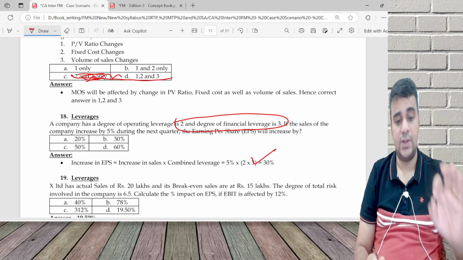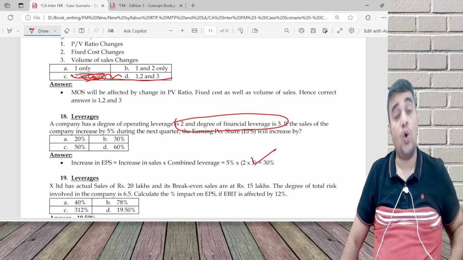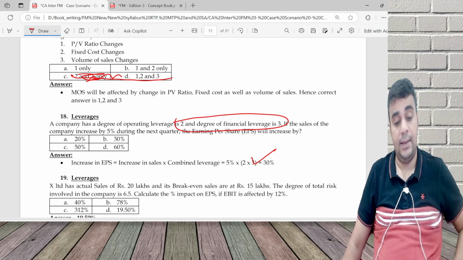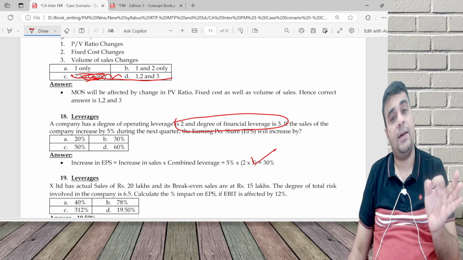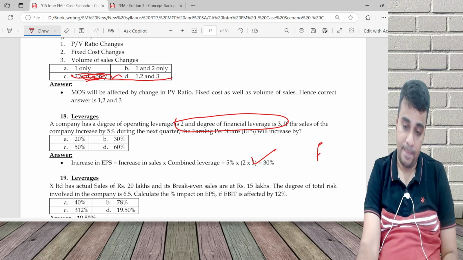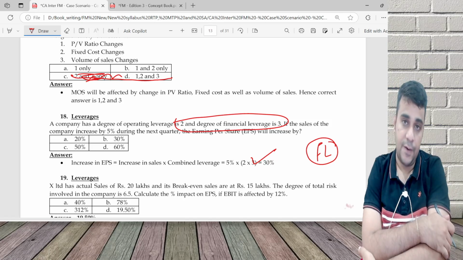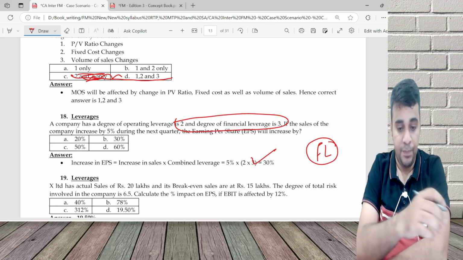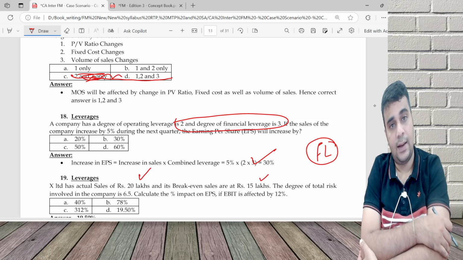X has actual sales of 20 lakh and break even sales of 15 lakh. Total risk is combined leverage. Calculate the impact on EPS. EBIT and EPS is linked with financial leverage. Here I have combined leverage 6.5, break even sales 15 lakh, actual sales 20 lakh.